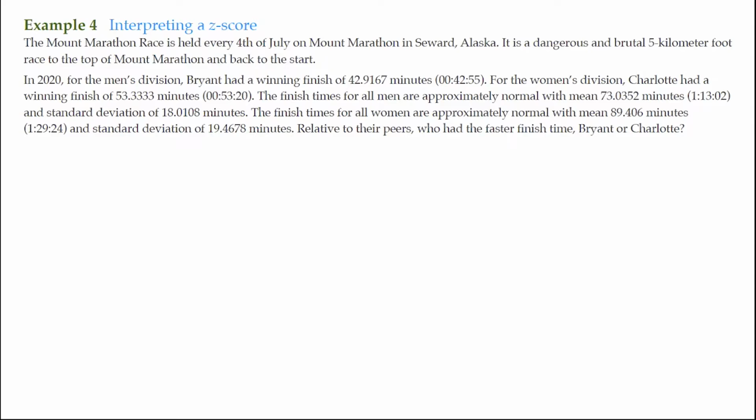The finish times for all men are approximately normal with a mean of 73.0352 minutes and a standard deviation of 18.0108 minutes. The finish times for all women are approximately normal with a mean of 89.406 minutes and a standard deviation of 19.4678 minutes. And of course, the big question is, relative to their peers, who had the faster finish time, Bryant or Charlotte?